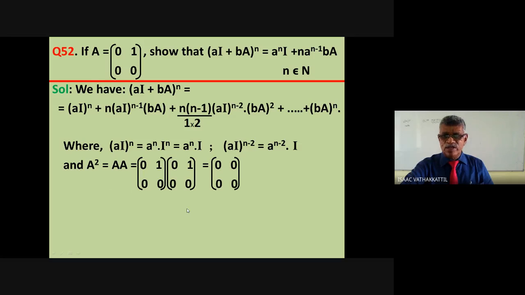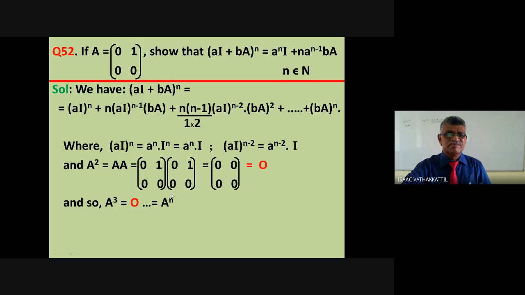Once A squared is 0, further A cube, A raised to 4, all will be 0. Well, in that case, if you apply A squared and dot dot dot, all the terms will be 0. What we get will be only the first two terms.